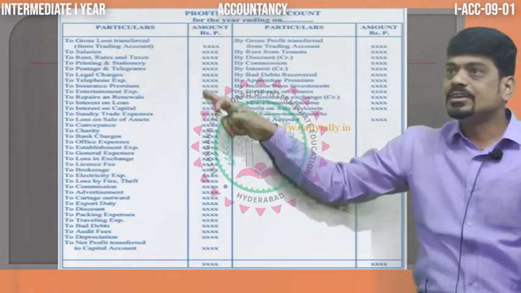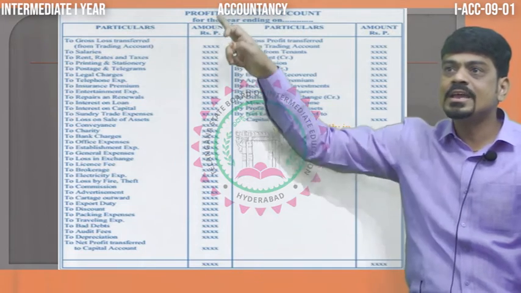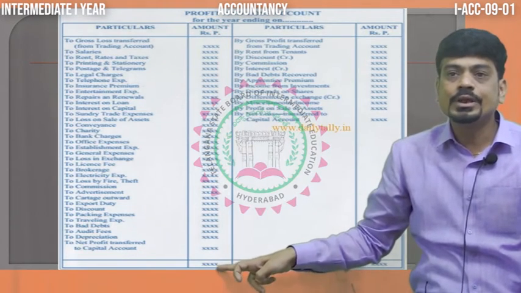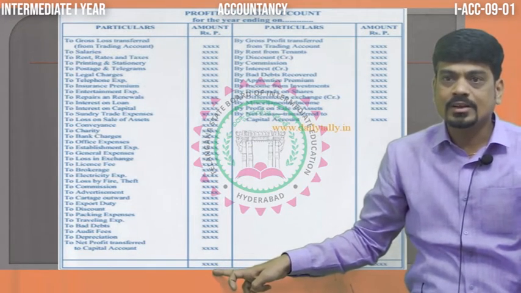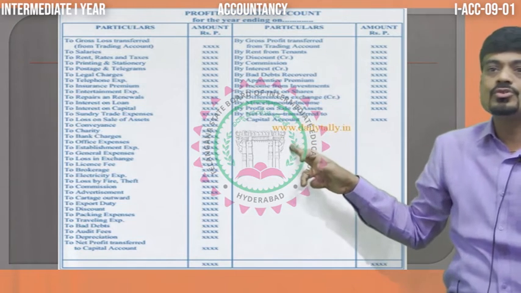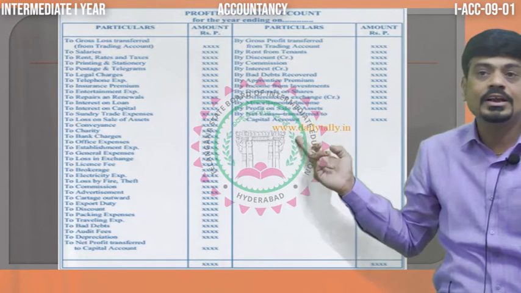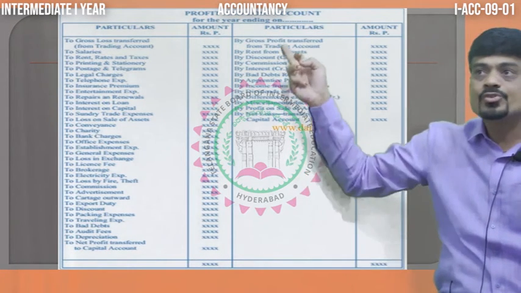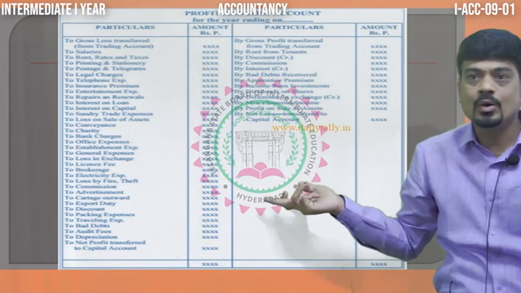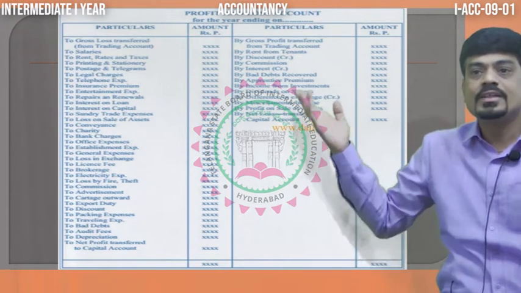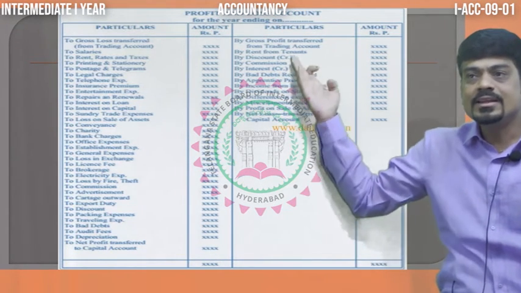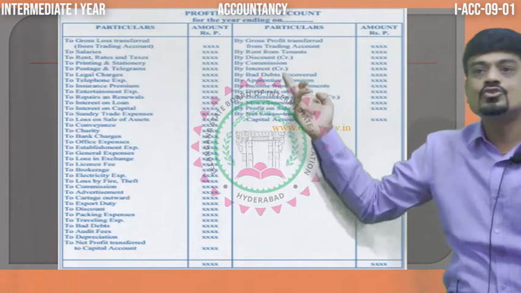So these are the major items which we are going to debit in the profit and loss account. Now, what are we going to show on the credit side? The rule is to credit all incomes and gains. So anything received, like discount received, commission received, then bad debts recovered. Like that, anything received, we are going to show on the credit side.